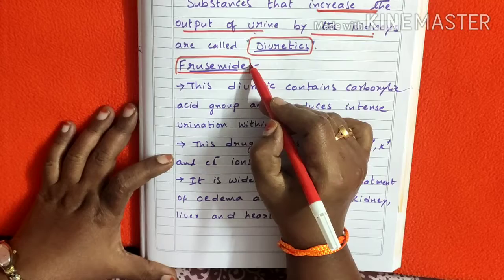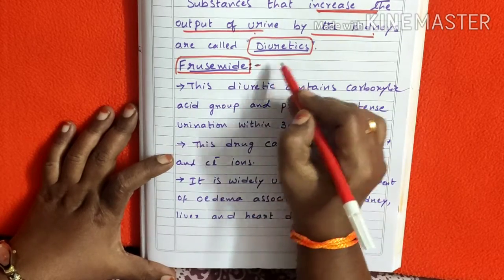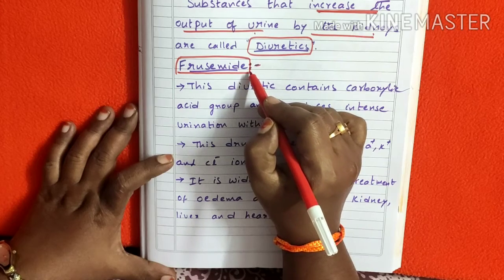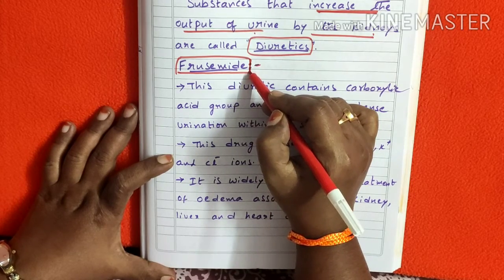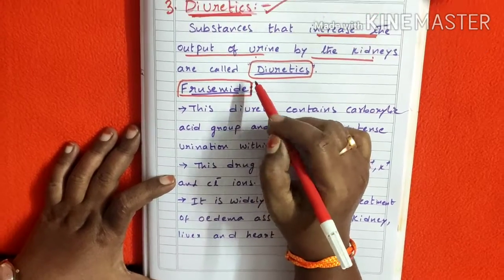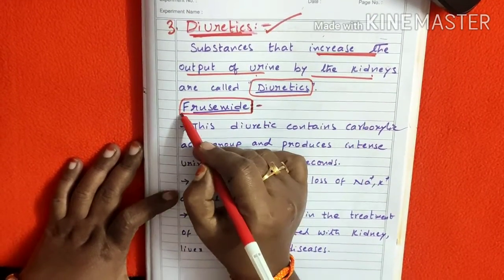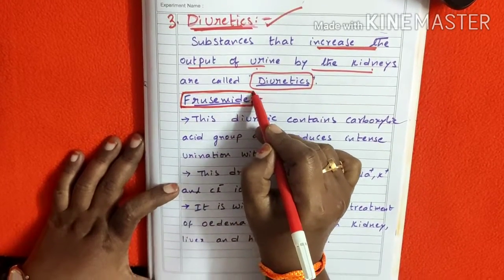This drug, furosemide, is given whenever immediate diuretic action is required for the patient. This drug is given to patients who are suffering from edema, which is associated with kidney, liver and heart disease. That's why the drug is given to those patients. This drug acts as a diuretic.